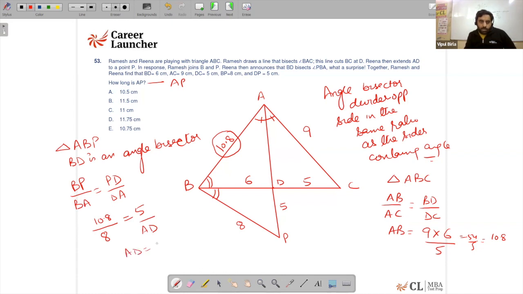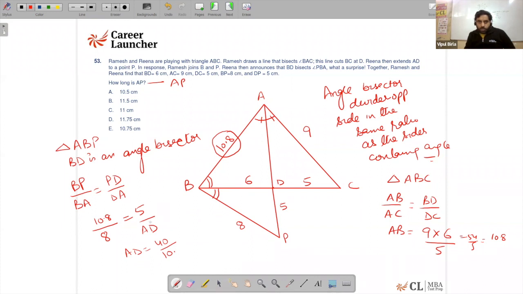So BP upon BA is DP upon DA. Let's look at the calculation. BD is an angle bisector, and therefore BP upon BA is PD upon DA.